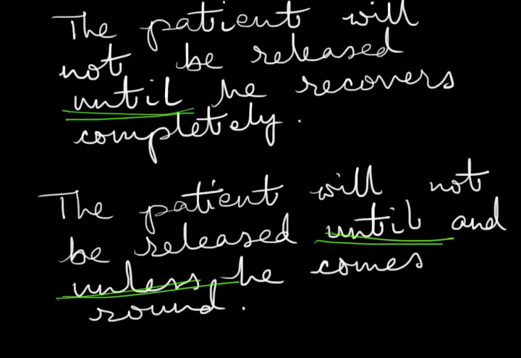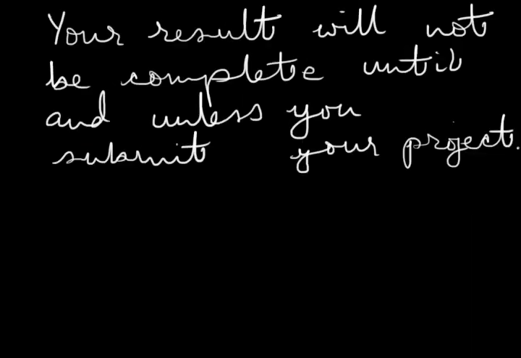Let us take a final example. Your result will not be complete until and unless you submit your project. Your result will remain incomplete up to that particular time when you do produce your project. And again, there's a precondition that if you do not submit your project, your result will remain incomplete.